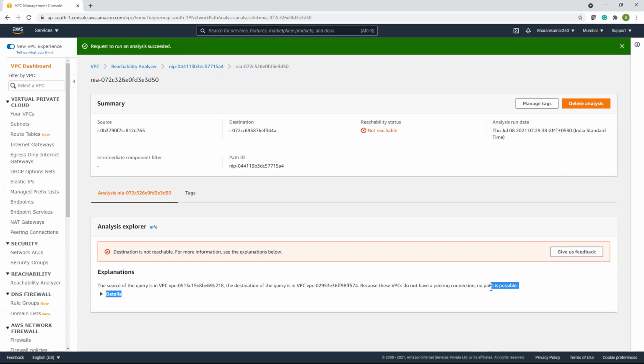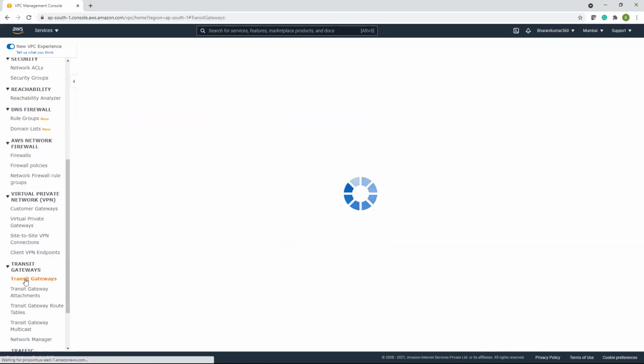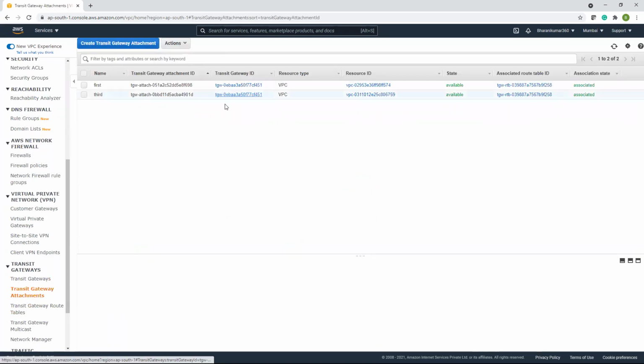Okay. And let us add a transit gateway. I have attached the first and third, but not the second VPC. My EC2 instances, on which I ran this test through Reachability Analyzer, have a transit gateway. VPCs have the transit gateway, but I have not attached one more VPC here.